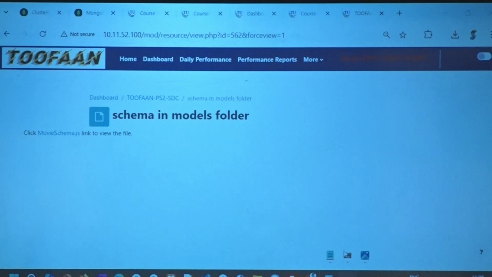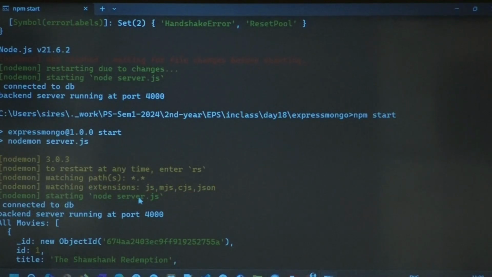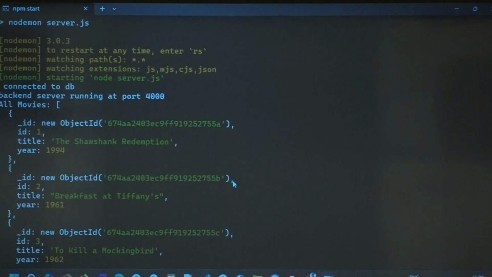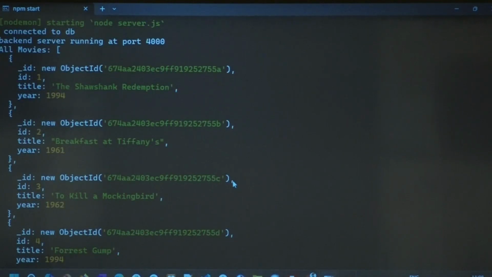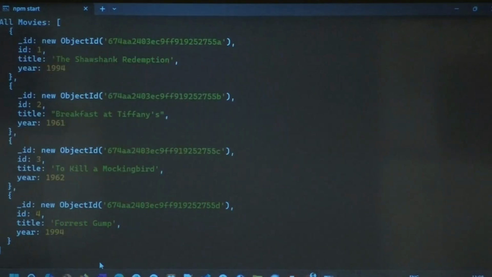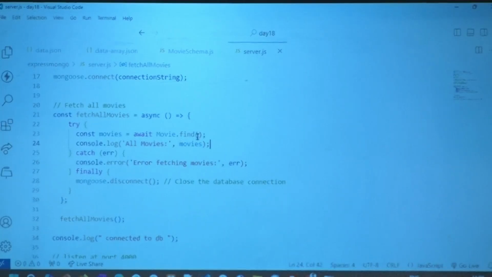I'll show you. So what happens? When you say npm start, because in my fetch all movies I wrote it to the console.log, you see here, all movies, all that is there in the database has come. If you want to play around, you can go here and instead of find with nothing, in curly brackets, you can put an ID or a year, or a name, and then it will return only that. But remember everybody, this is backend. It is supposed to write to the response and send you back. I did not get there yet. Please get this working and then we'll check.